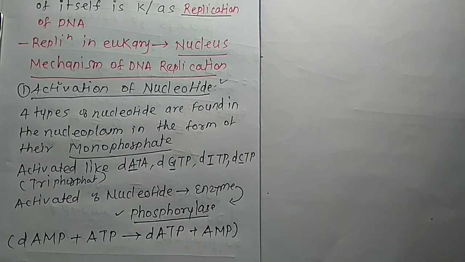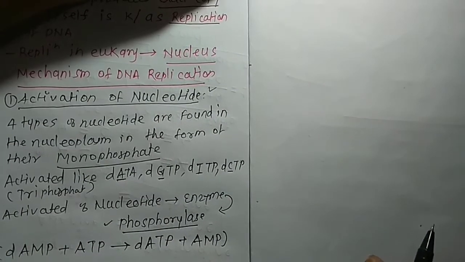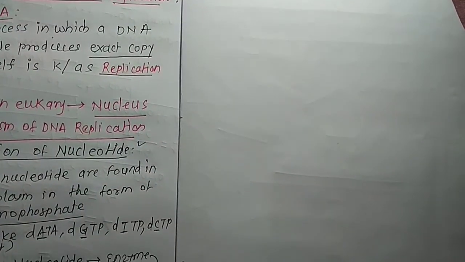Then unwinding of the DNA strand. Another part is the unwinding of the DNA strand.